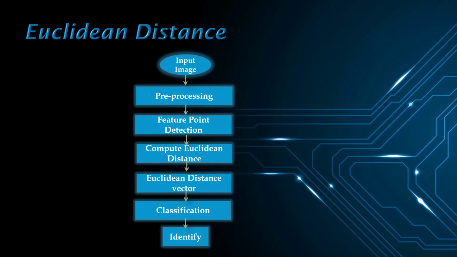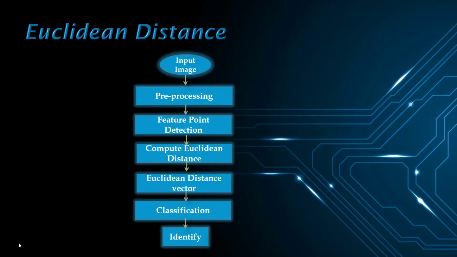The Euclidean distance between the eigen image of the test image and the previously computed eigen images is evaluated. Then the minimum Euclidean distance among all is found. If it is greater than some threshold value, then it is declared that the image is not found in the database. And if the distance is less than the threshold value, then the matching image with the minimum Euclidean distance from the database is displayed. For example, here we can see the example.